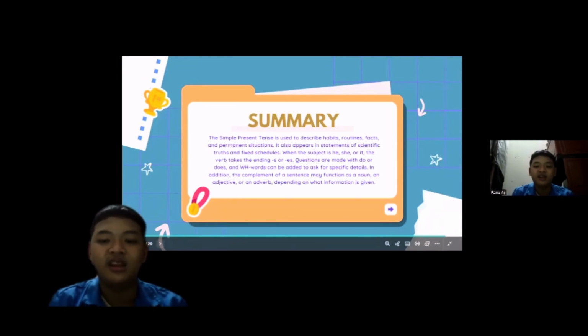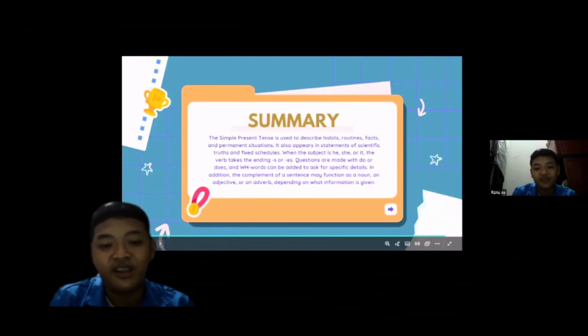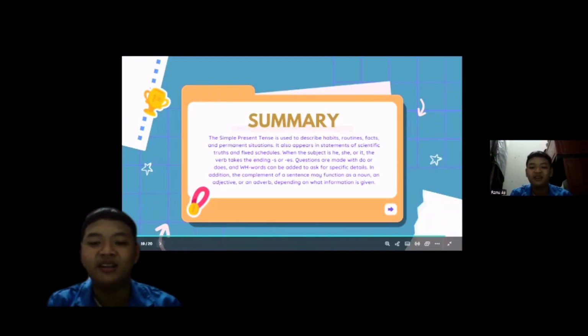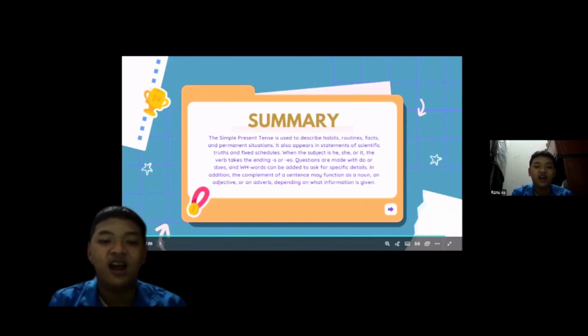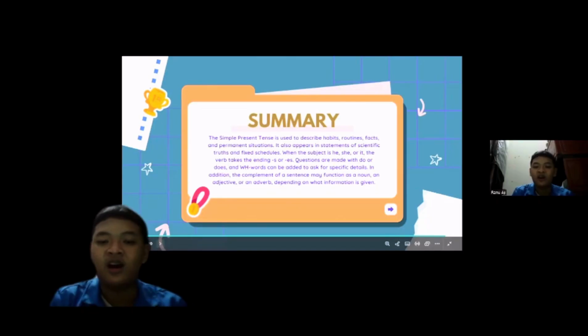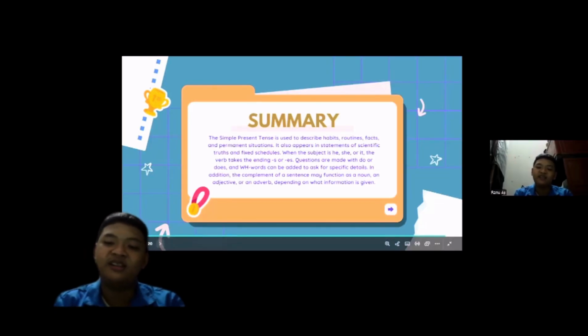When the subject is he, she, or it, the verb takes the ending s or es. Questions are formed with do or does, and wh-words can be added to ask for specific details. The complement of a sentence may function as a noun, an adjective, or an adverb, depending on what information is given.